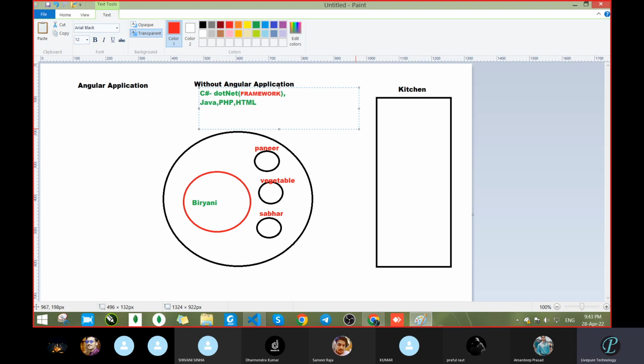And in .NET, we are not writing only C sharp. For C sharp, there is not only the .NET framework. There is one old language also, that is VB.NET. Maybe somebody has heard this name. Yes, sir. This is an old language. Roshan, where were you previously? Sir, my project is on this only, sir. VB.NET, sir. Okay, still.